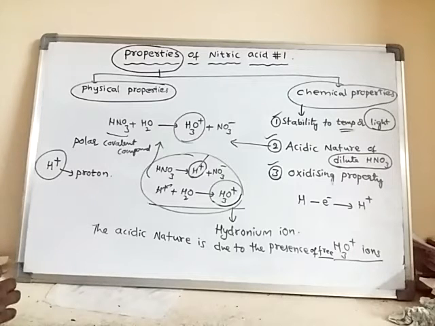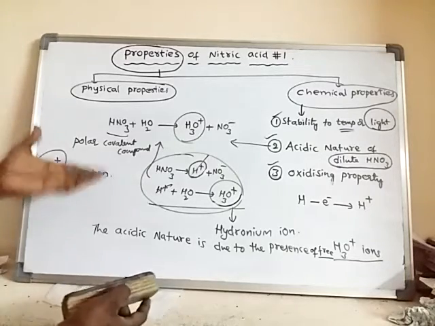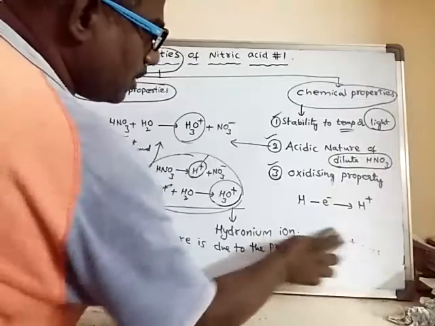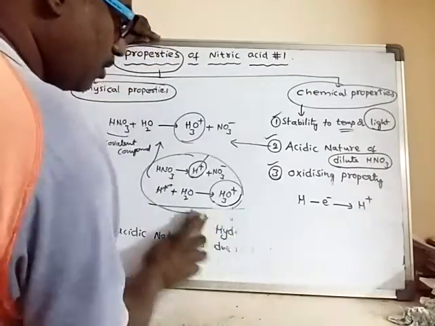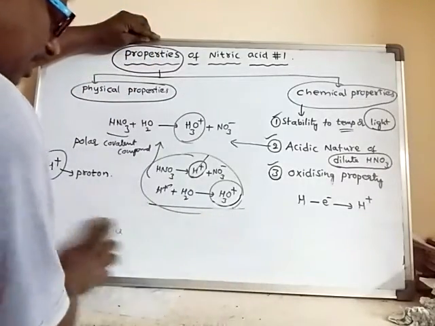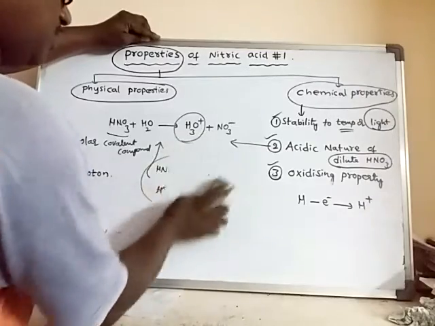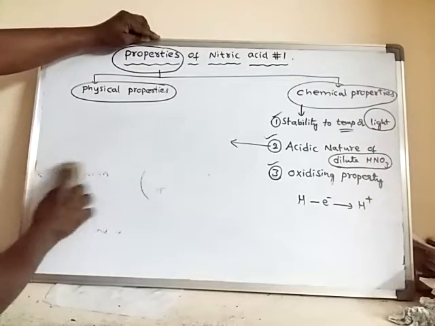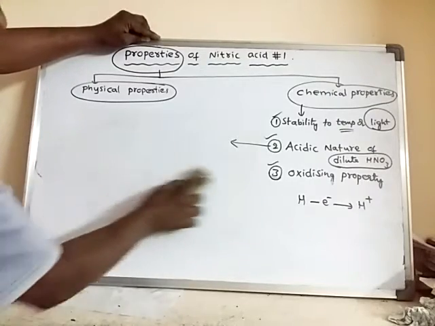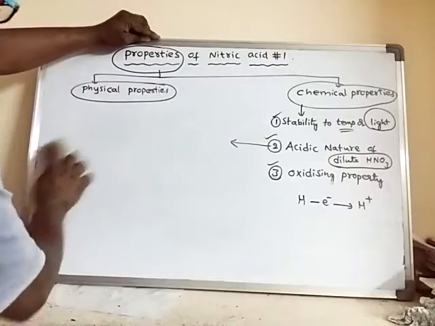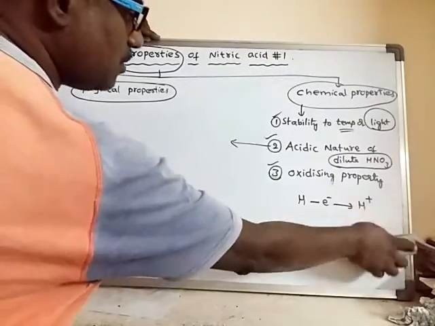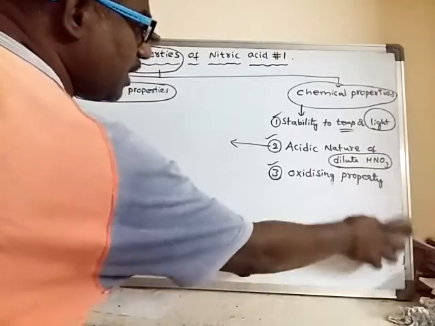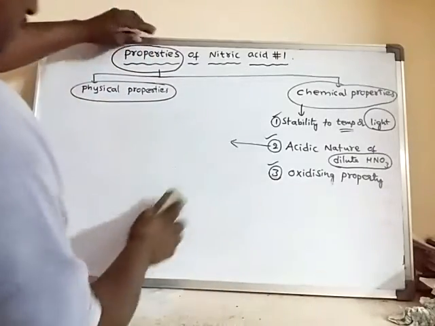Now, how does it exhibit acidic nature? This acidic nature can be known with several reactions. We will learn all those reactions which explain that dilute nitric acid shows acidic nature.